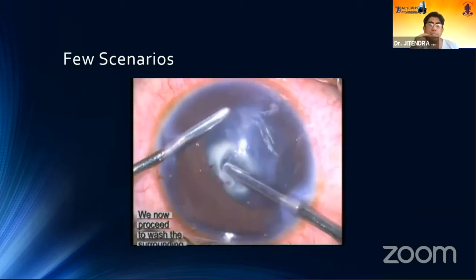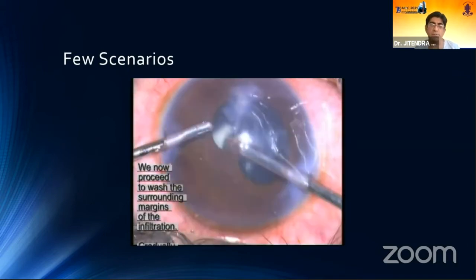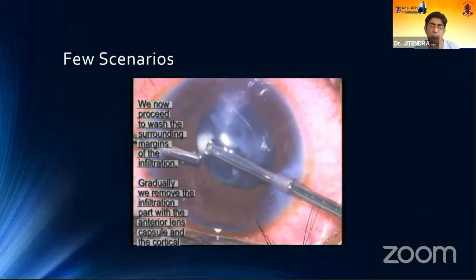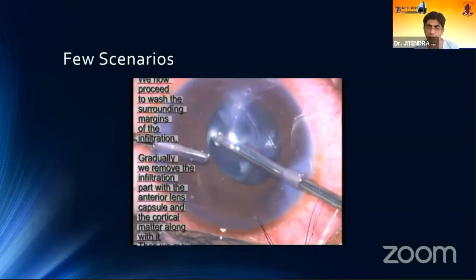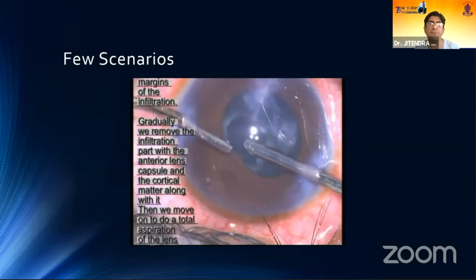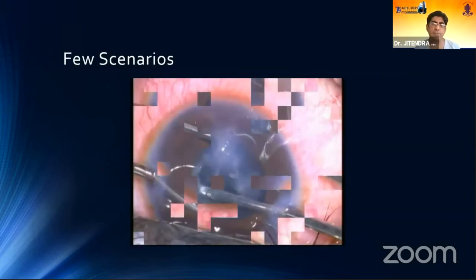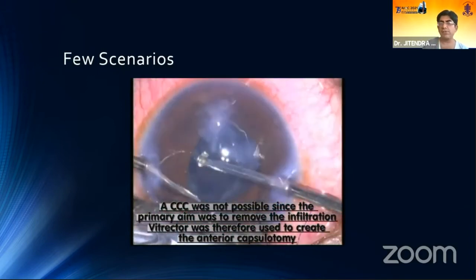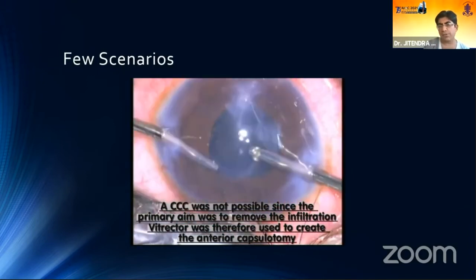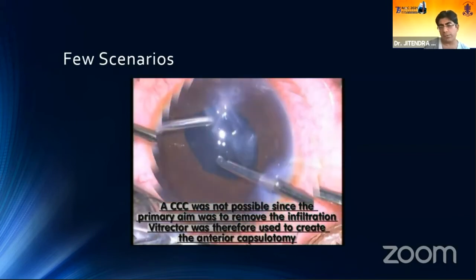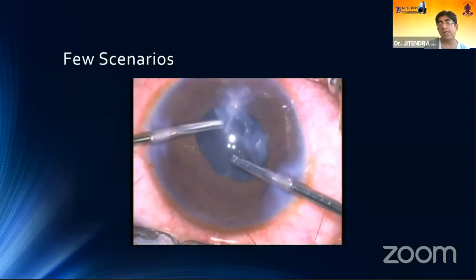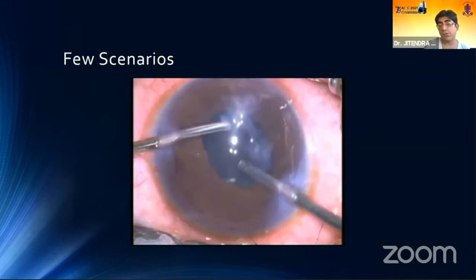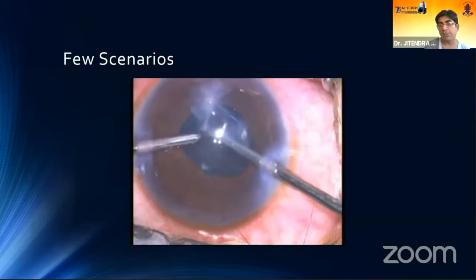At that point of time, I was working in an institute, and this is a posterior segment vitrector. So we could gradually remove the infiltration with the help of the vitrector. We could do a capsulorhexis itself, and then we moved on to do a total aspiration. We did not plan to put an IOL because the CC was not done. We did not plan a primary IOL implantation, and for fear of the infection going towards the posterior segment, we did not even do a posterior capsulorhexis.